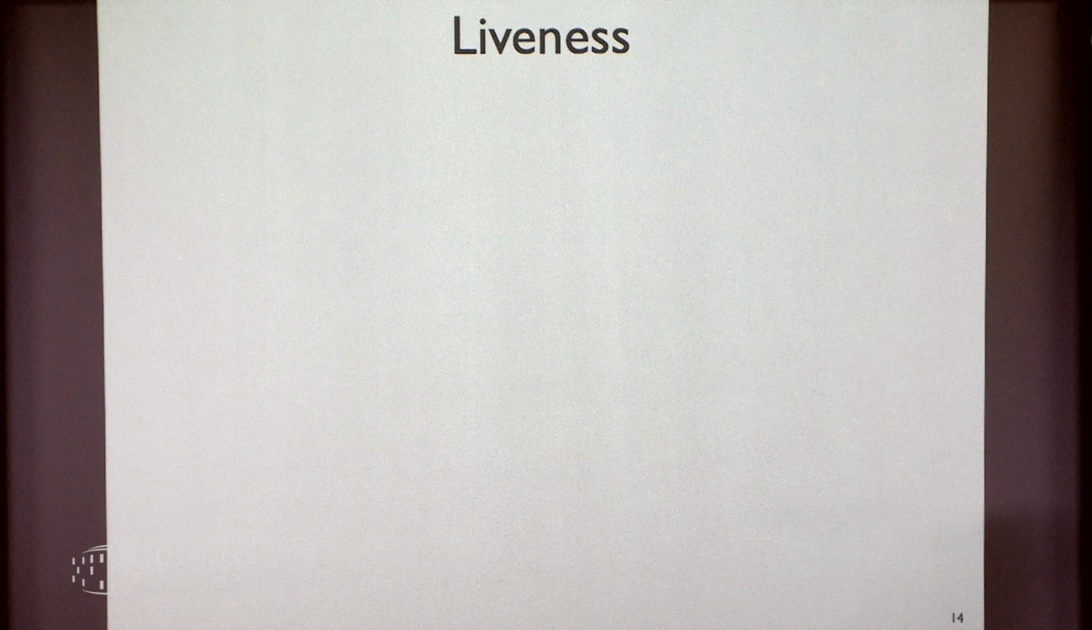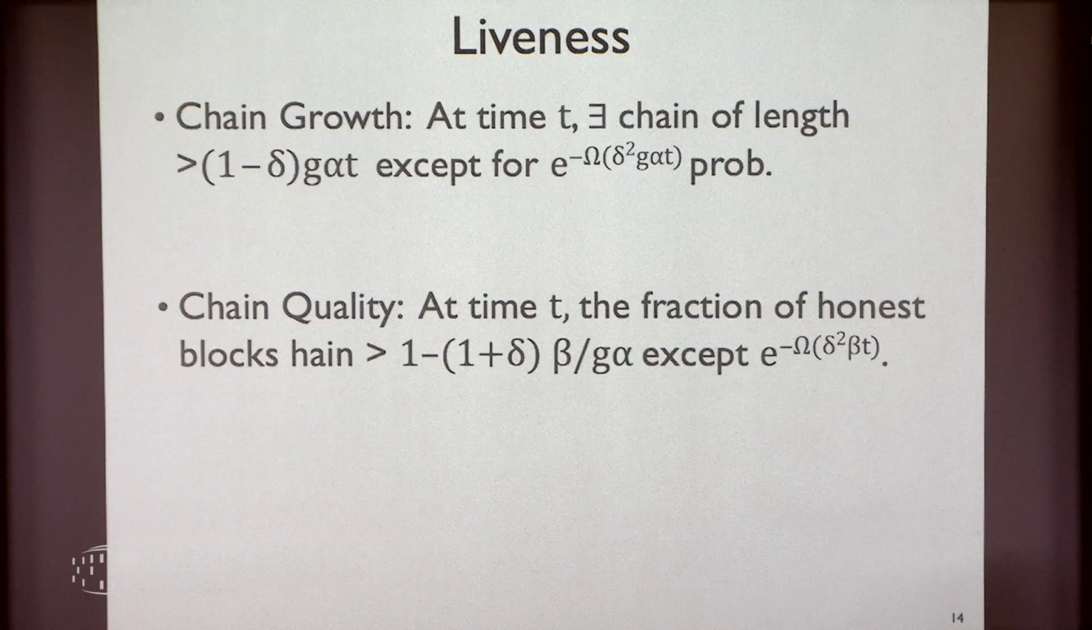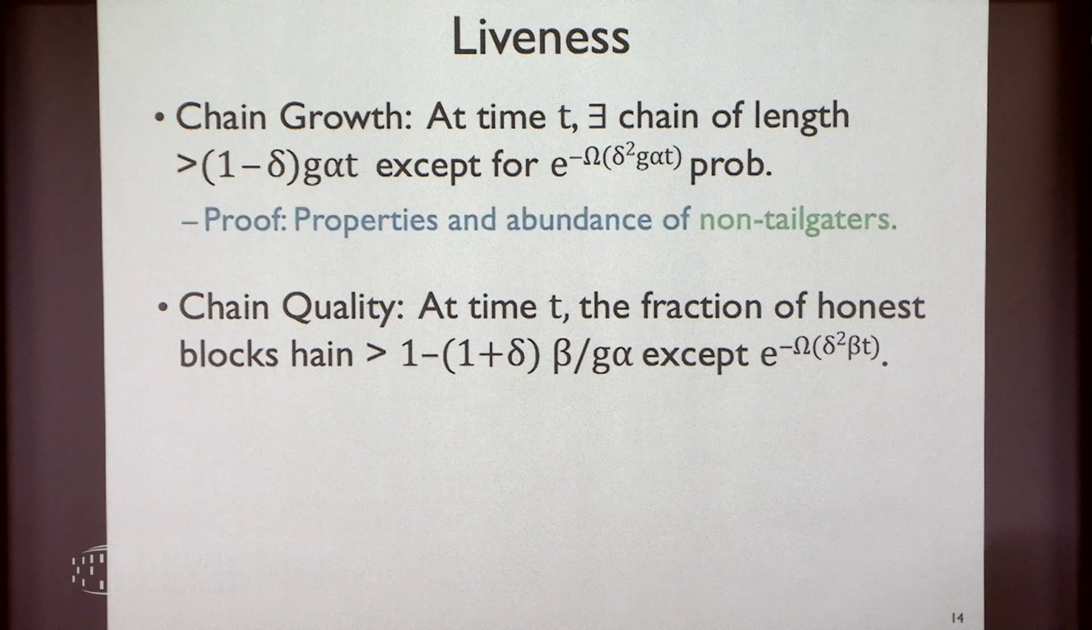So liveness. Liveness traditionally is broken up into two parts, chain growth and chain quality. Growth says that at time t, the chain is at least this long, and quality says that among those blocks, some fraction of them are honest. Chain growth directly follows from the properties of non-tailgaters. Because non-tailgaters have different heights, the chain length is at least as long as the number of non-tailgaters, which is what we just showed.